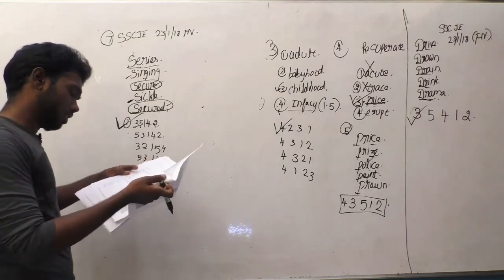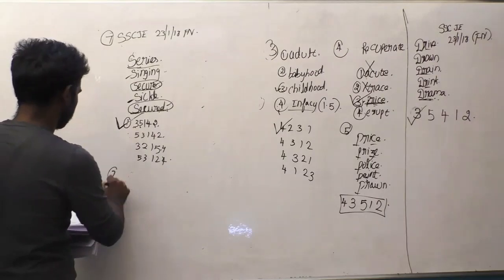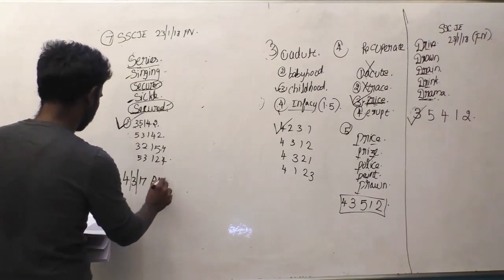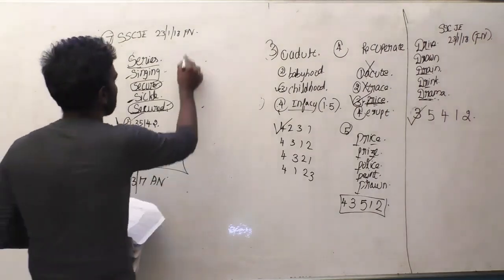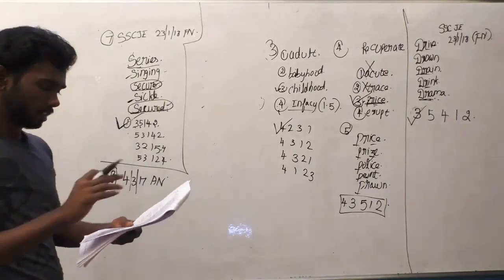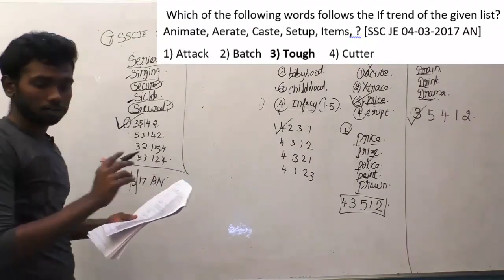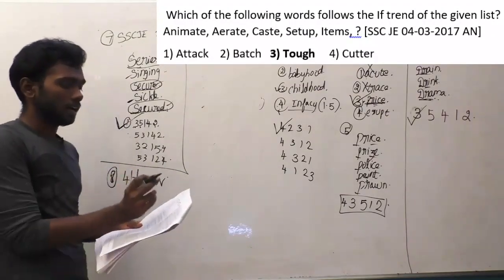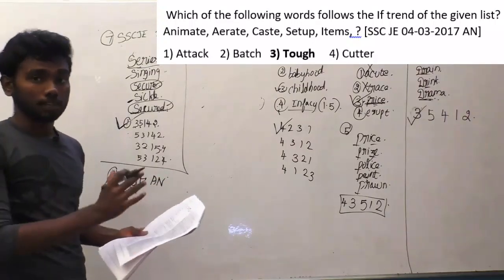This question is asked in SSC JE 4/3/2017 afternoon batch, and the dictionary order questions have been completed here. This question comes with a new type of question. Let us see. Which of the following words follows the trend of the given list? There is some list provided here, and the options must follow the list. We have to select which is the correct option.